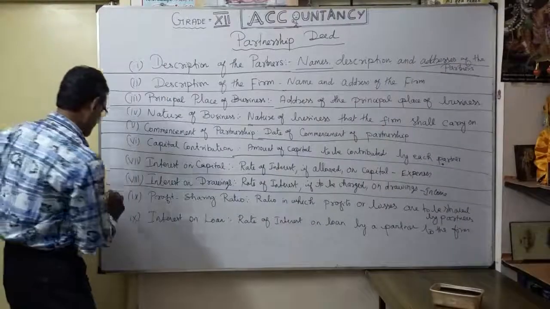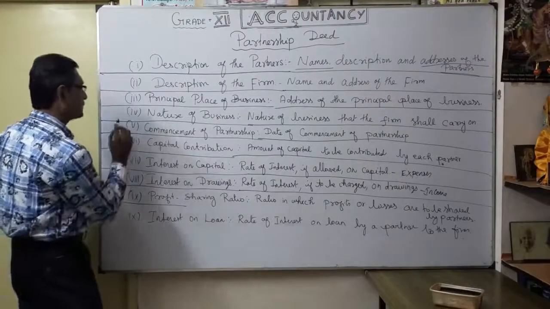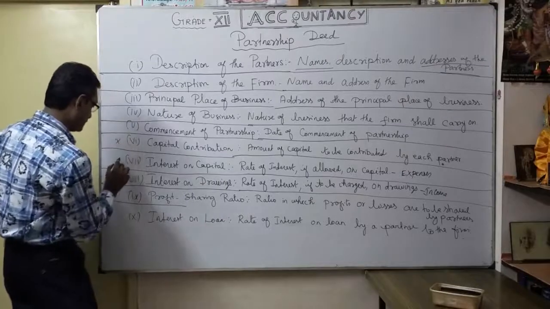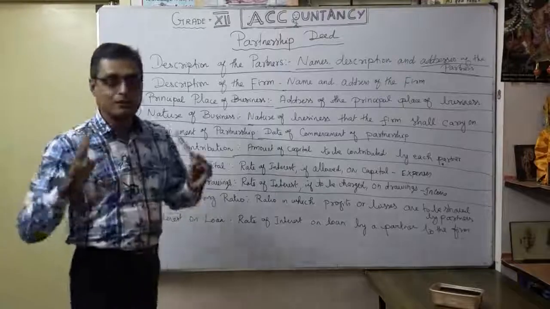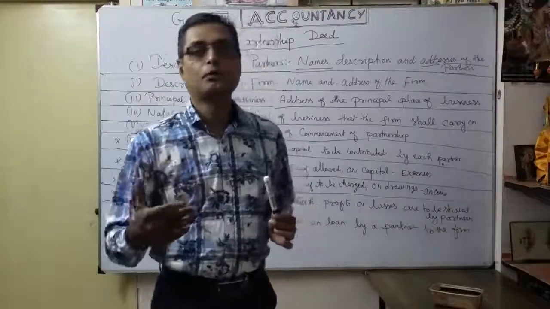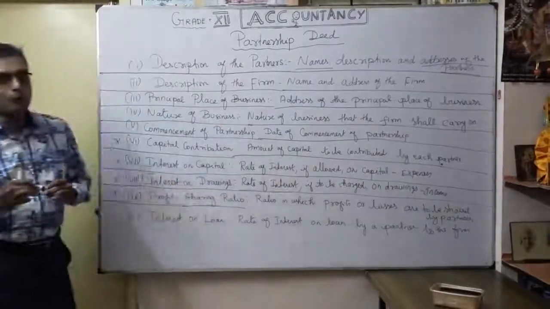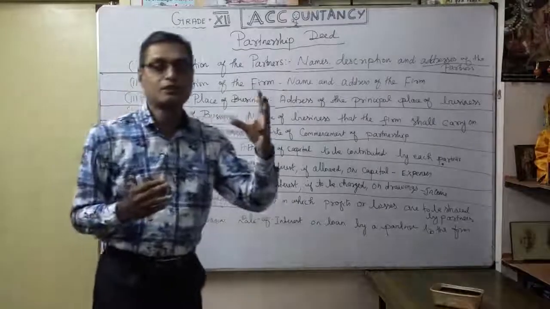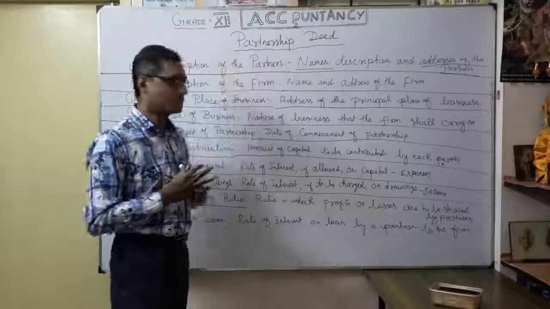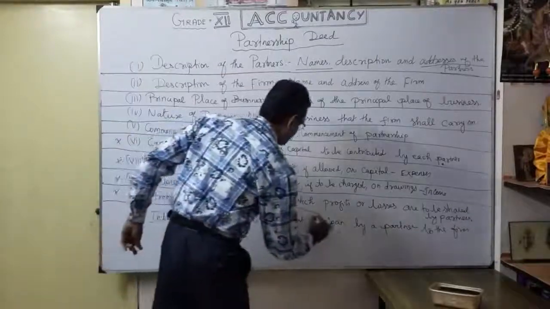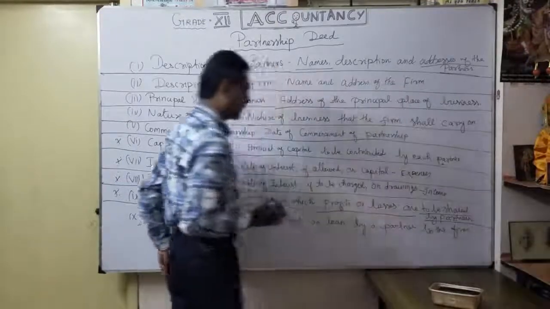Okay. Then profit. Next, very, very important. The profit is very important, thereafter your capital contribution, interest on capital, interest on drawing. Definitely, with more people, profit sharing is very, very important. Okay. Sharing ratio. What is the agreed ratio? Equally, or according to proportionate capital contribution, or what is the ratio? You definitely want to mention that in the partnership deed. That is the ratio in which profits or losses are to be shared by each partner. That is very, very important.